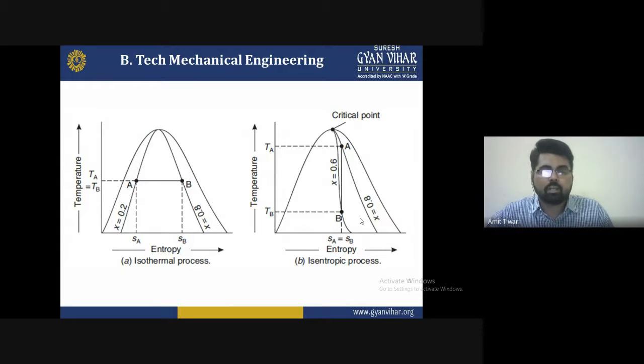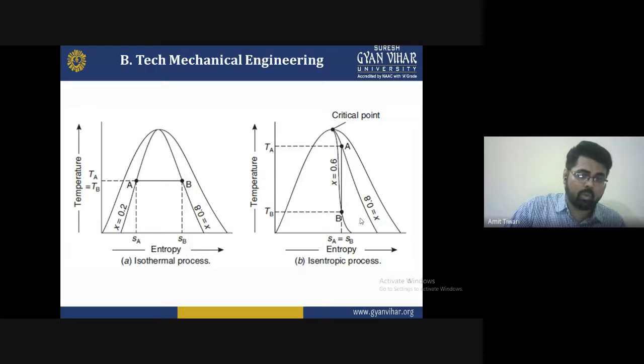At that point, the dryness fraction of the water at point A is x equal to 0.2, and at point B the dryness fraction is x equal to 0.8. That is, 80% dry vapor exists at point B and only 20% at point A, because A is the region where the temperature of the water is very low and it will not change phase from liquid to vapor.